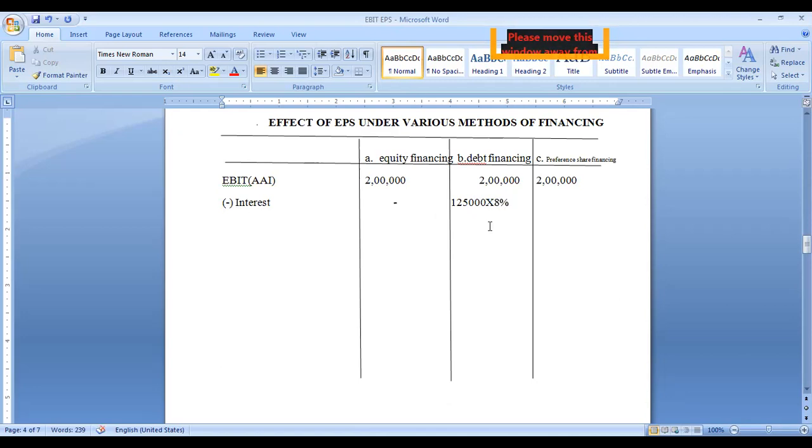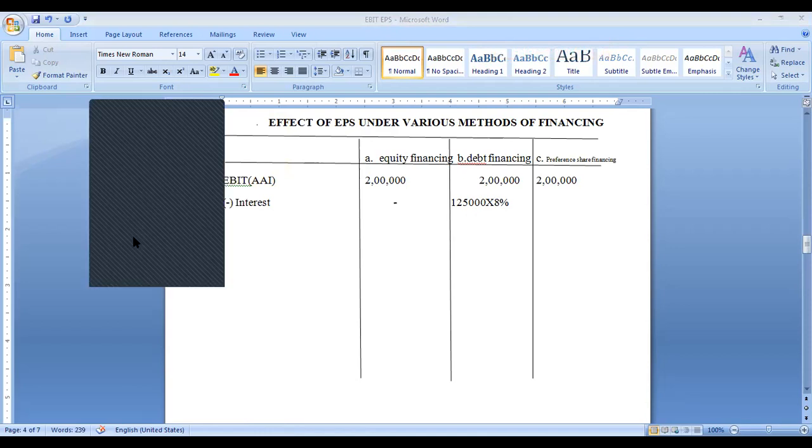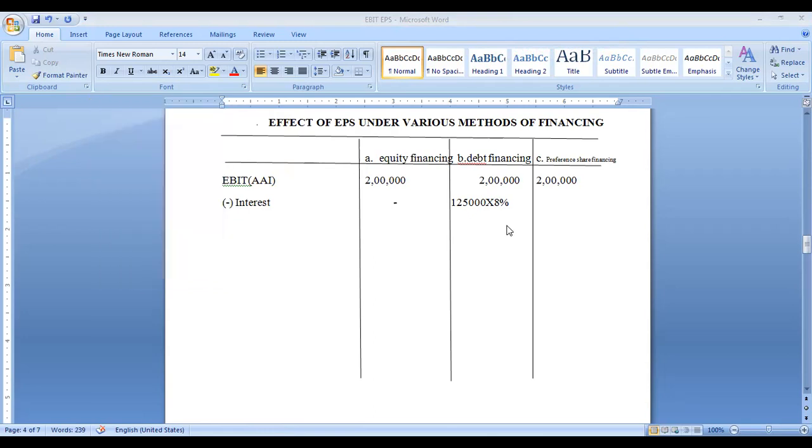In the next step you can write 1,25,000 into 8%. That is 10,000 coming. Okay, 10,000.